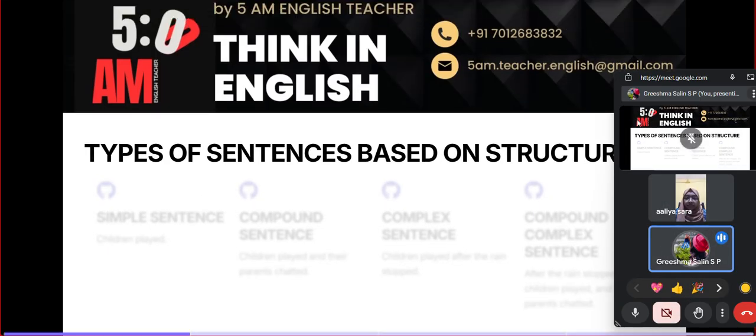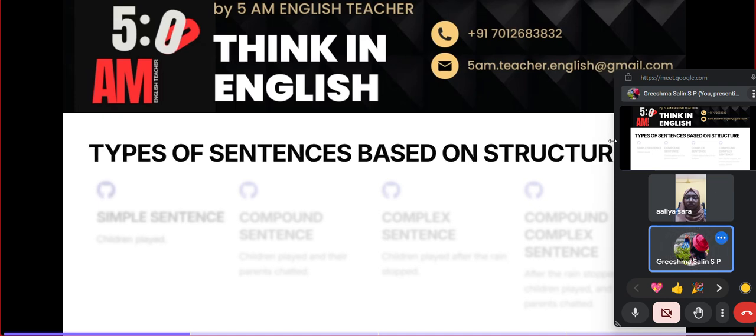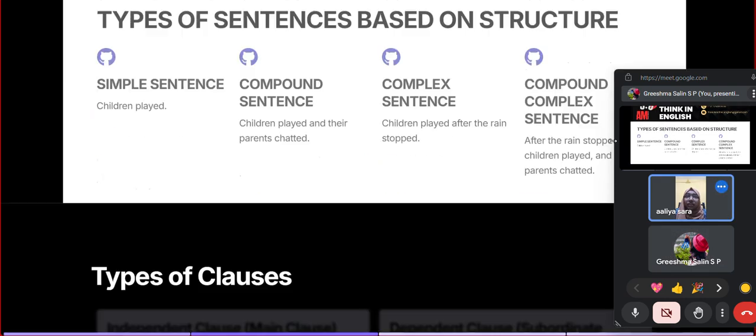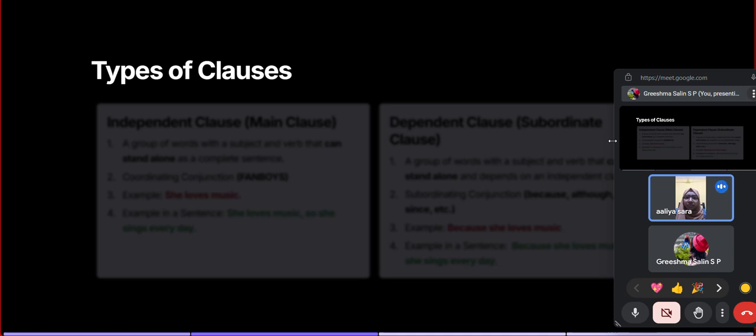Okay. So now we're learning about these different types of sentences based on structure. We have to know what the different clauses are. Can you tell me what is the difference between a clause and a sentence? Clause, like the if clause or something.